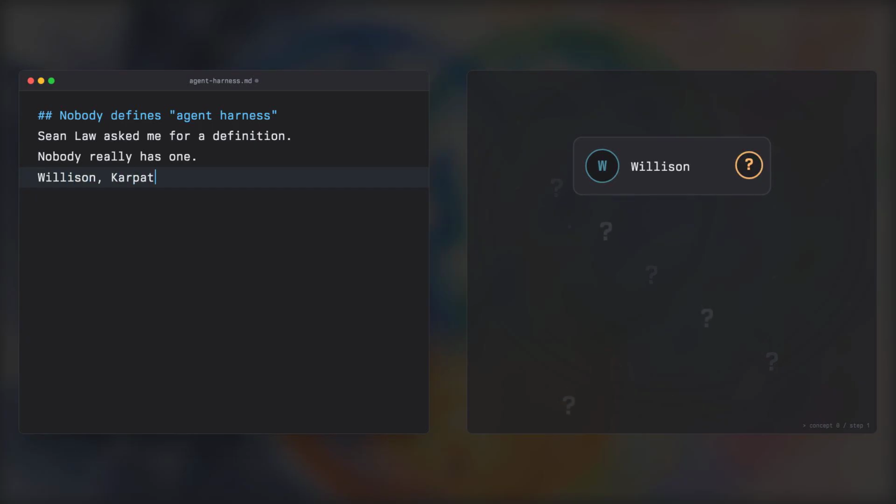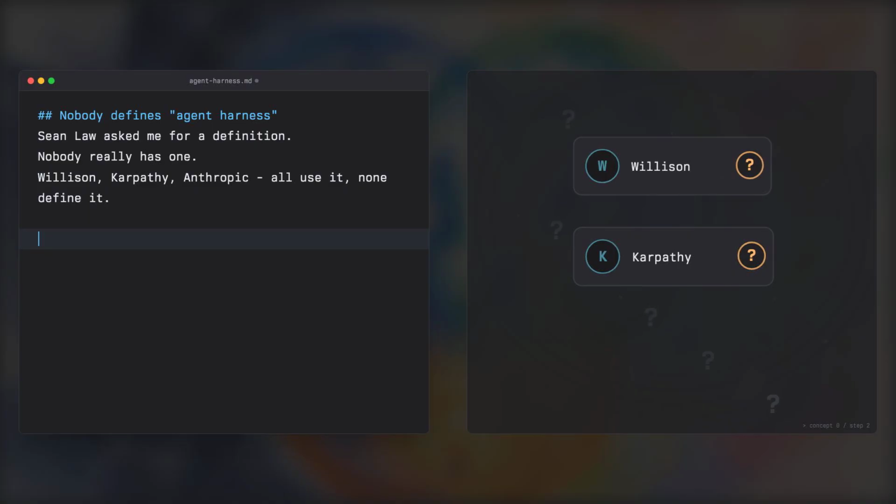Simon Willison writes extensively about agents but leaves the harness unspecified. Andrei Karpathy describes what harnesses do without defining what they are. Anthropic's guide to building effective agents is really a guide to harness engineering, but they never use the word. So let me fix that.